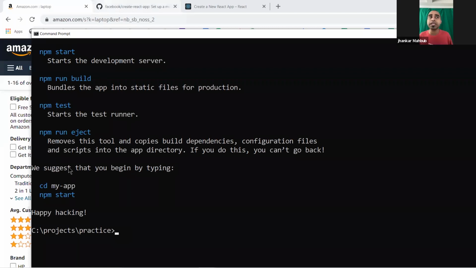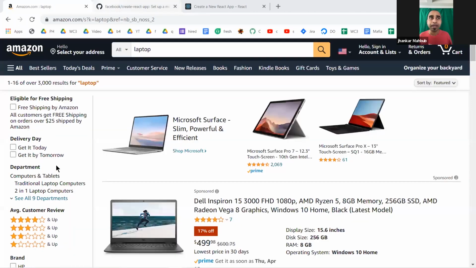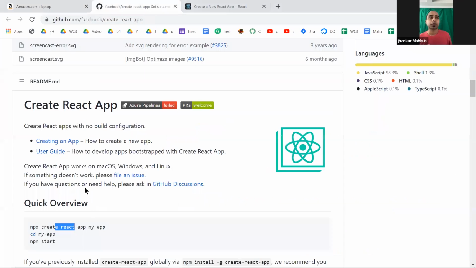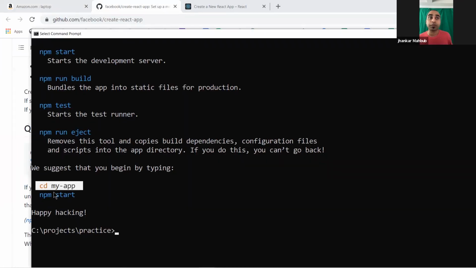So you need to cd, change the directory to my app, and then do something else. If you give a different name for your project, it will say cd to that directory. In our case, we did my-app, and we go there. You see the directory previously was practice. Now we go to my-app.